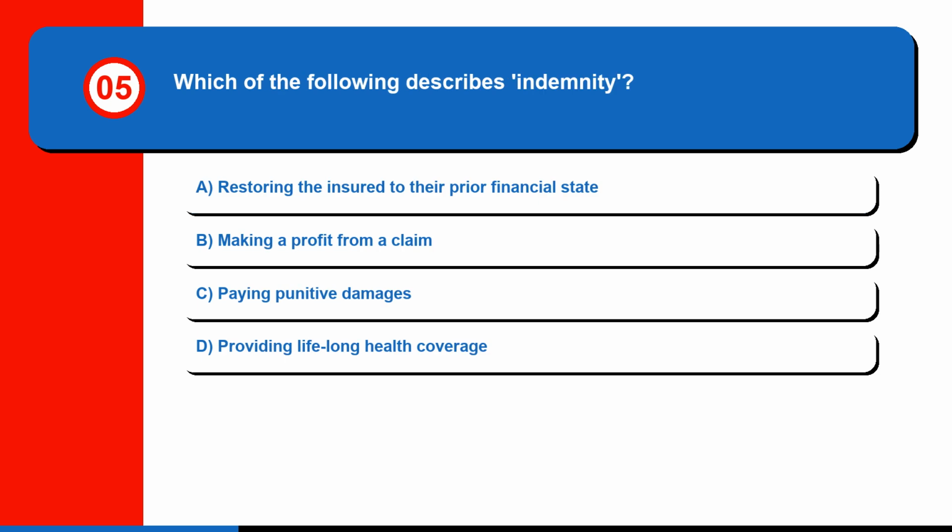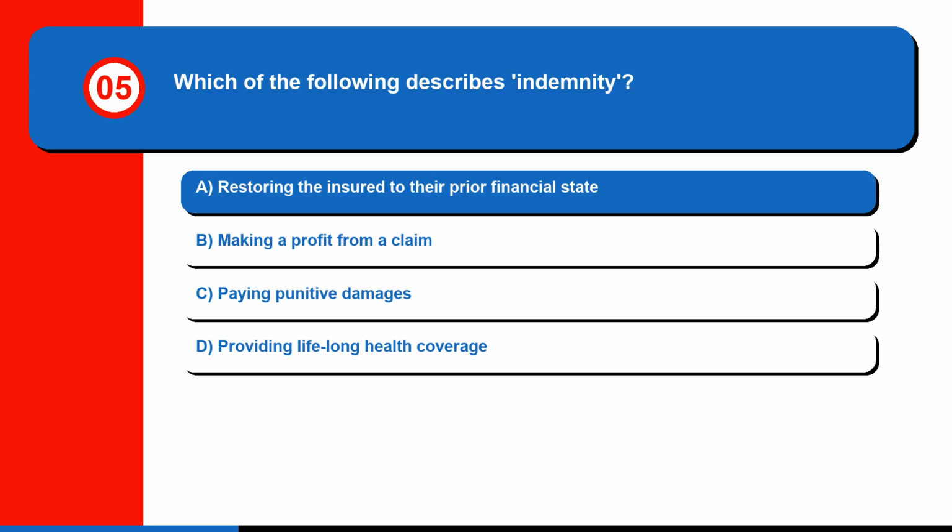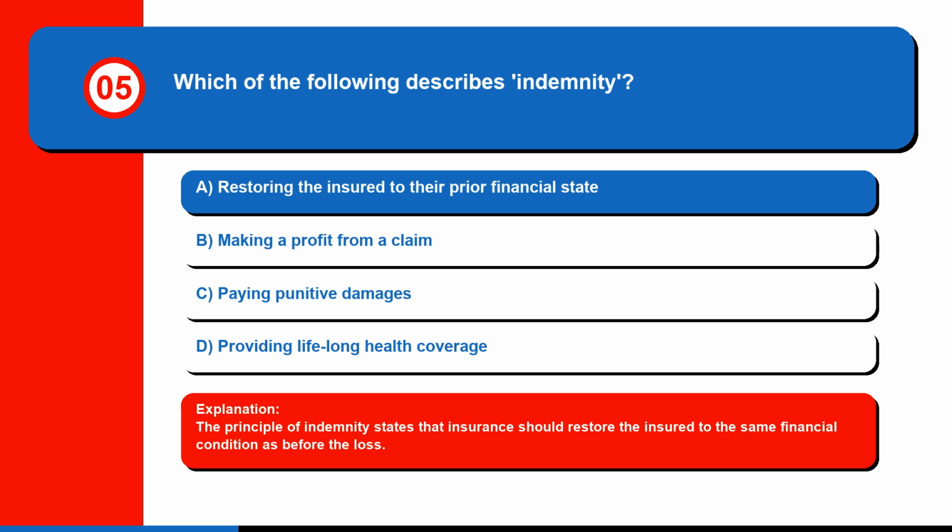Question 5. Which of the following describes indemnity? A. Restoring the insured to their prior financial state. B. Making a profit from a claim. C. Paying punitive damages. Or D. Providing lifelong health coverage. The correct answer is A. Restoring the insured to their prior financial state. The principle of indemnity states that insurance should restore the insured to the same financial condition as before the loss.